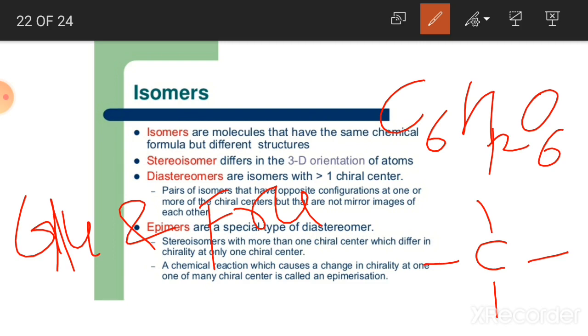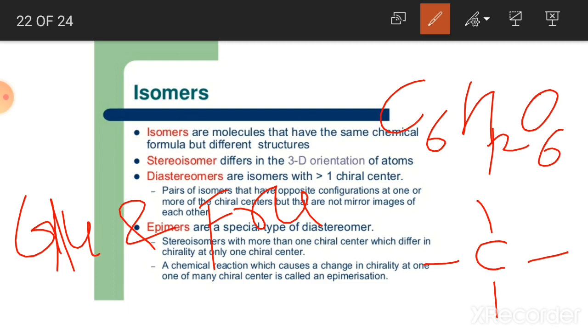Pairs of isomers that have opposite configuration at one or more of the chiral centers but that are not mirror images of each other are diastereomers.